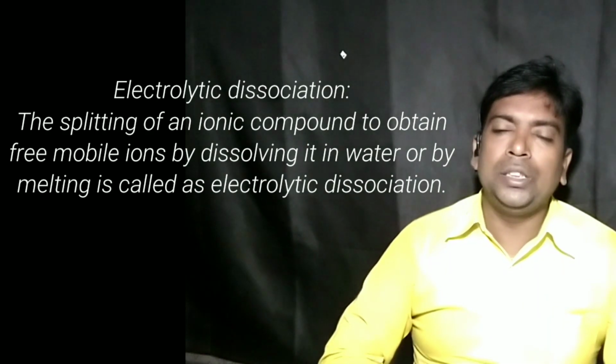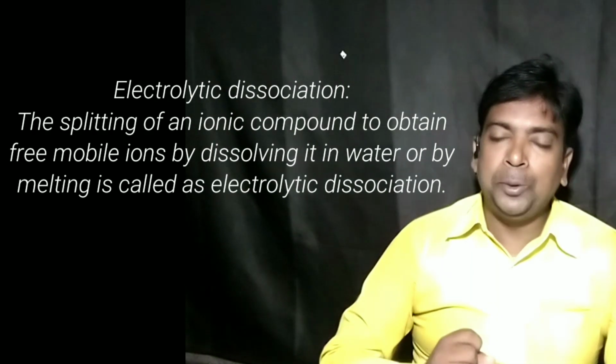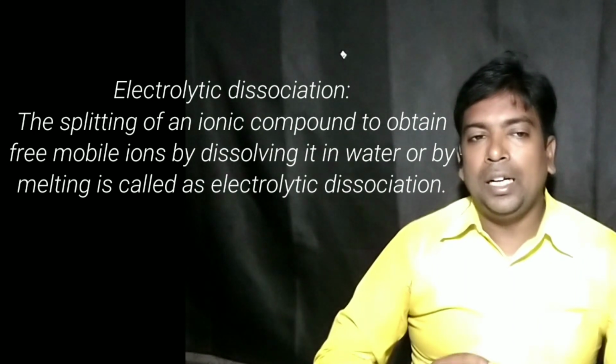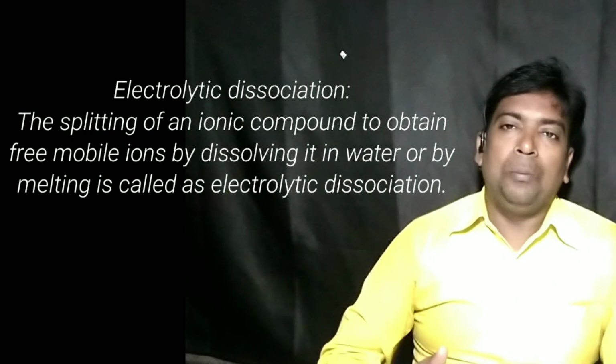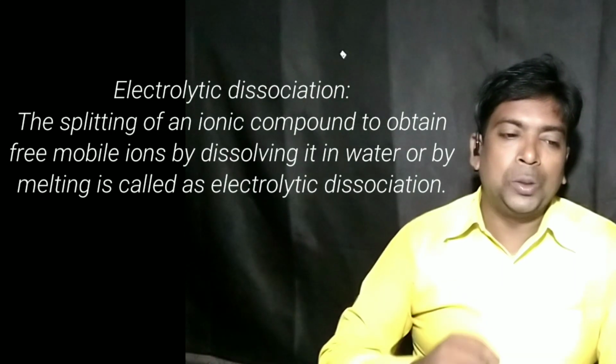The same process you can see when we heat the ionic compound. By absorbing the heat energy, the ions are separated from each other, and they become free, they become mobile, and this process is known as dissociation. Here you can see sodium chloride dissociates and gives Na plus and Cl minus. Now the next process is ionization. Ionization occurs in polar covalent compounds.